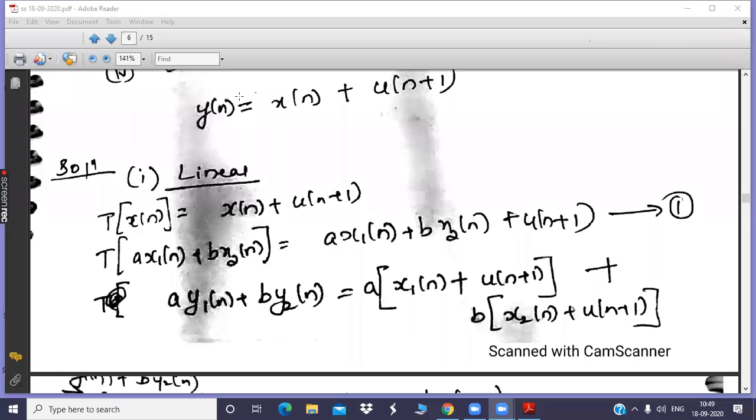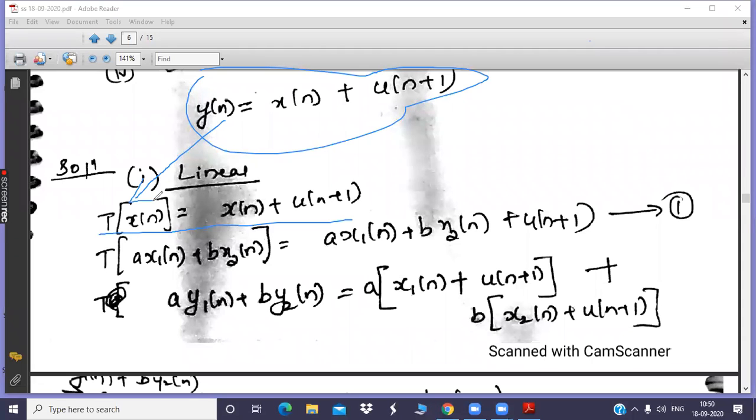The system will be transforming the entire input x(n) so that you will get the output y(n). So instead of writing y(n) equal to x(n) plus u(n+1), you will put it this way: the transformation of x(n) is equal to x(n) plus u(n+1), because y(n) is nothing but the transformation of x(n). Now, next thing is instead of writing x(n), you need to give the weighted sum of two inputs.